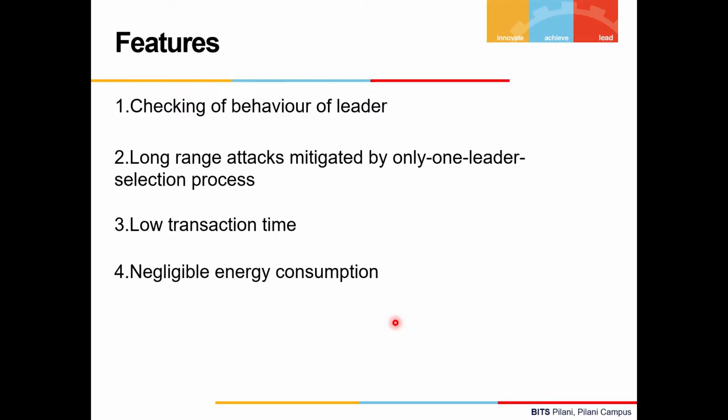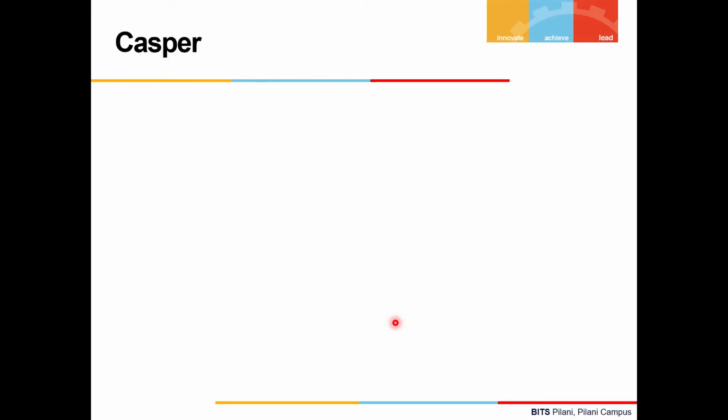Moving to our third protocol, the Casper protocol. The Casper protocol was developed by Ethereum, and it has one major advantage: it can work over proof of work protocols. Unlike the two protocols discussed before, Casper does not perform a leader selection process. Instead, it employs a dynamic committee which votes via the Byzantine fault tolerance protocol, the BFT protocol, to justify the checkpoint blocks.